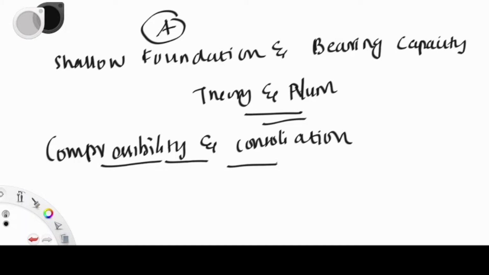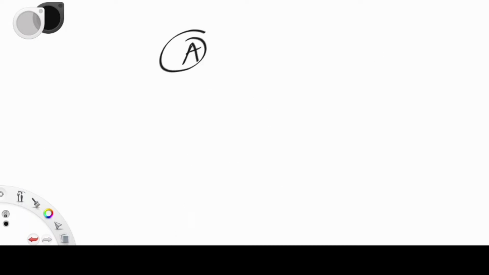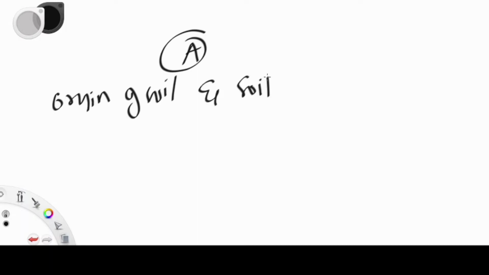Next, the determination of consolidation settlement computation is a favorite for GATE question papers, so you can expect questions from this part. Mainly you can expect numerical as well as objective type questions. Next from the A category is origin of soil and soil properties.